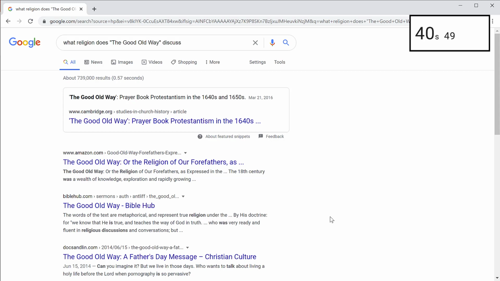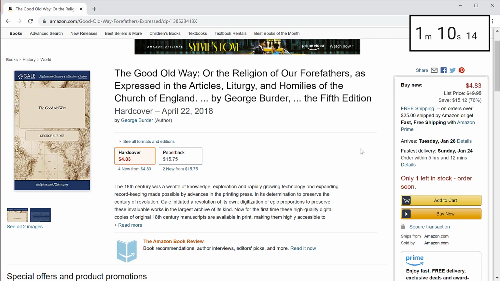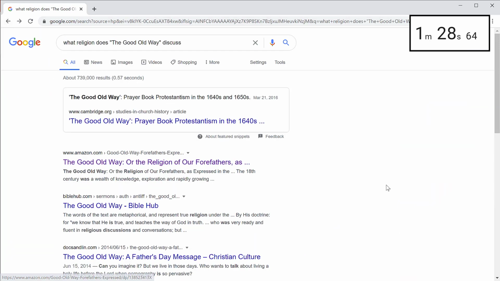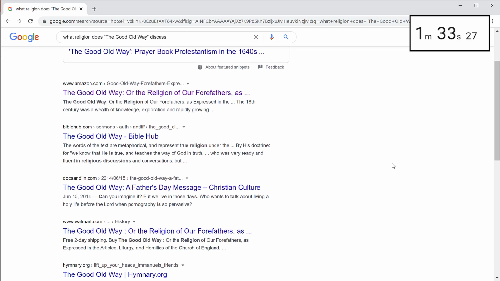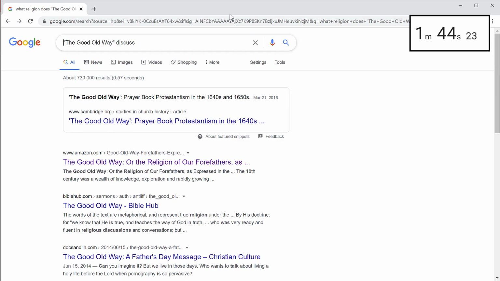One of the links includes the words 18th century, so that looks promising. But when I clicked on it, I see I can buy it on Amazon, which frankly is not that very helpful. I will try the question a different way.